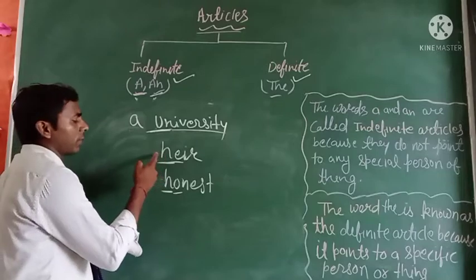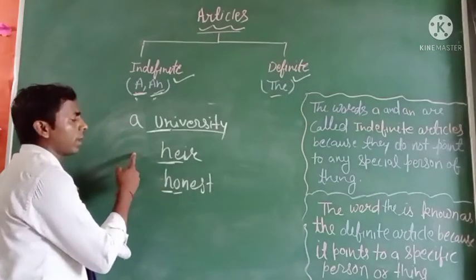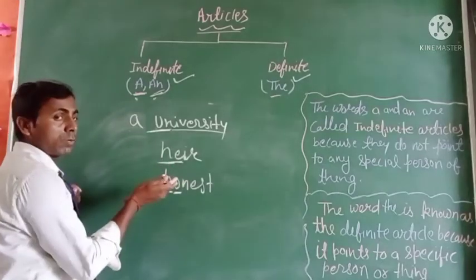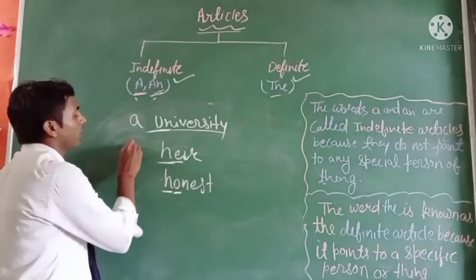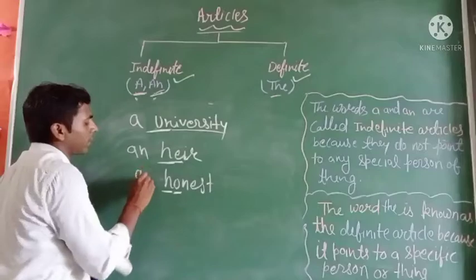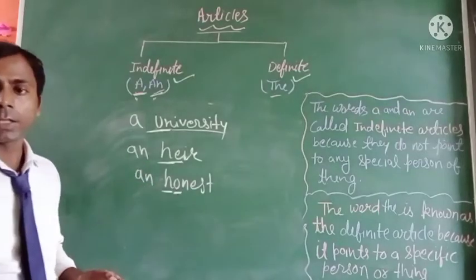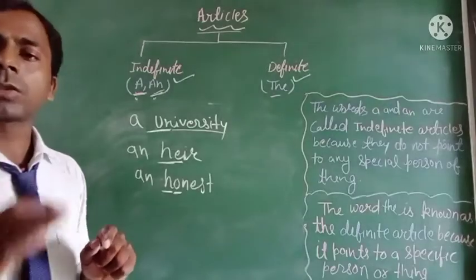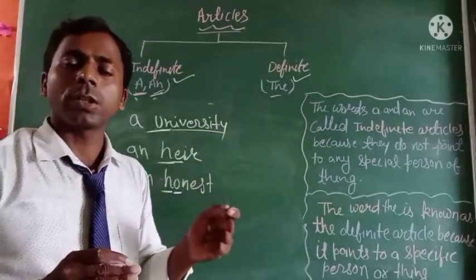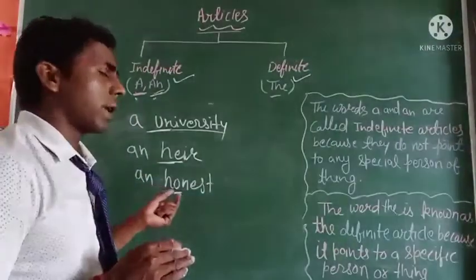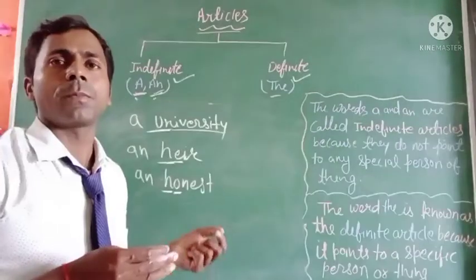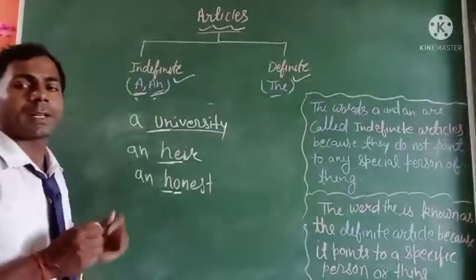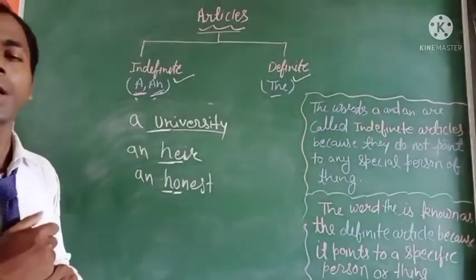Because of the H we cannot use "a" here; because of the vowel pronunciation, we use the article "an." That's clear, okay. The word starts with a consonant, but its pronunciation is a vowel, and some words become silent, so we have to use "an," not "a."